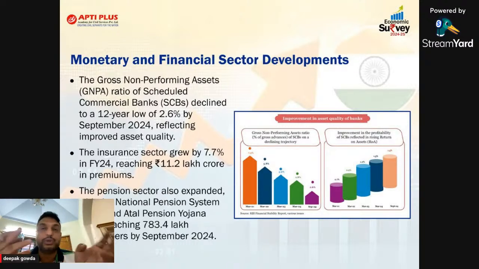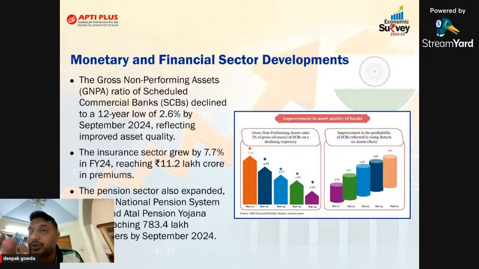For life, we know that we take the insurance policy. General insurance means it may be vehicle insurance, health insurance, or asset insurance like your jewelry insurance. Now, sir, post-COVID, people started having an idea about insurance. We call it insurance penetration, and day by day insurance penetration is increasing like anything.